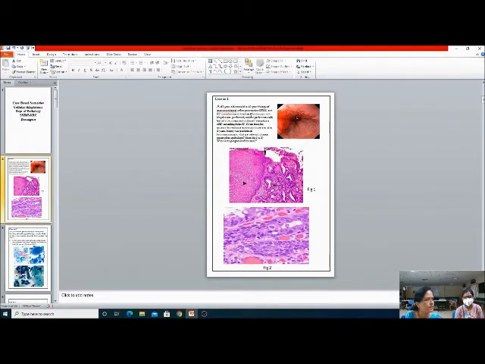Students discussed this very well. Maybe there is something obstructing or some changes in the mucosa. An endoscopic biopsy was done and the findings are given here. They have seen this and you have told them the findings also. It is looking like erosion here. Then the biopsy.